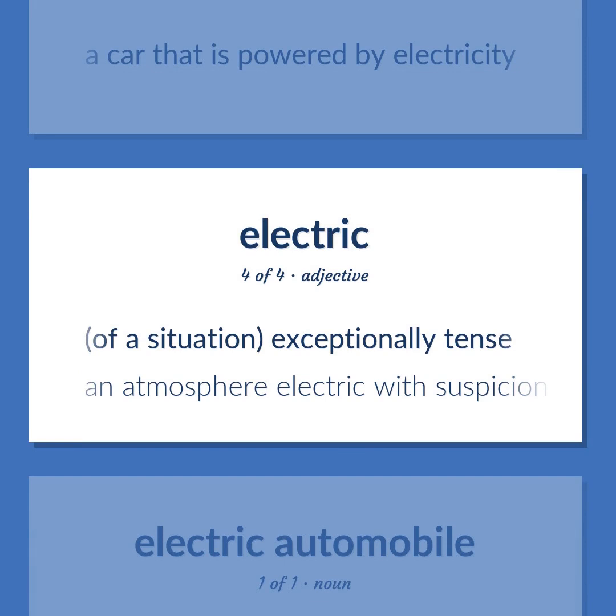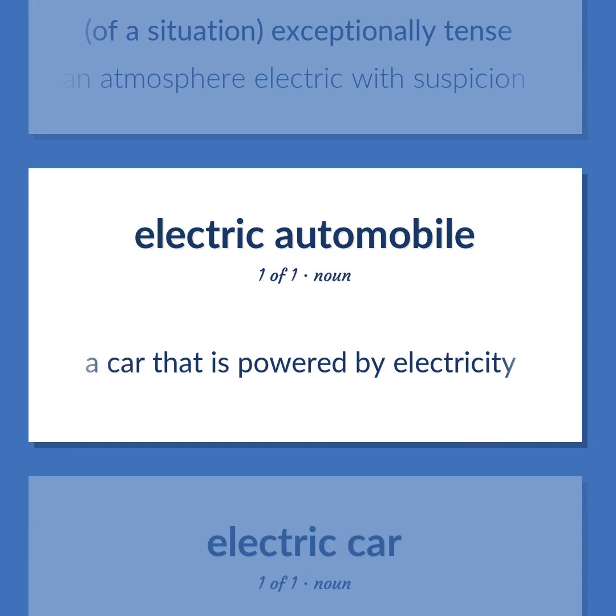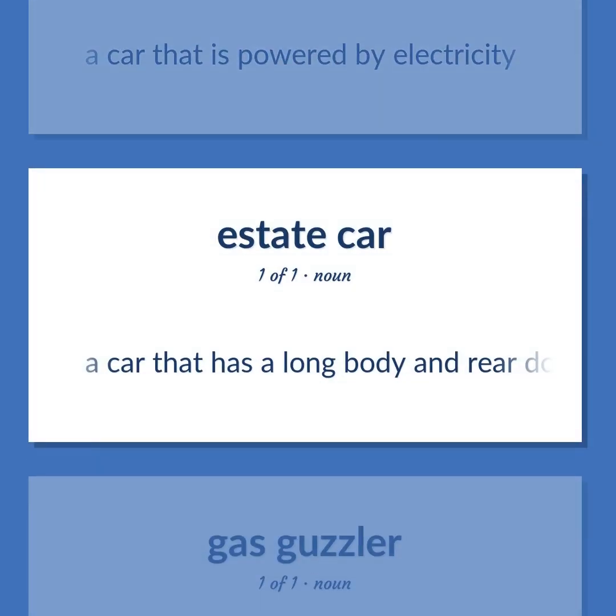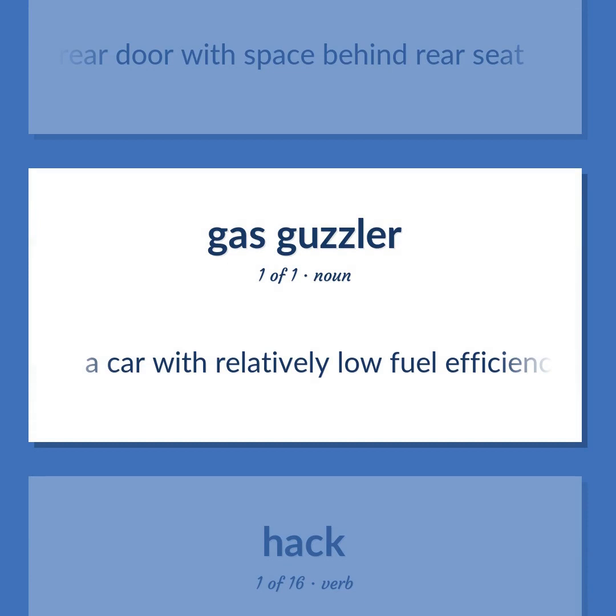An atmosphere electric with suspicion. A car that is powered by electricity. A car that has a long body and rear door with space behind rear seat. A car with relatively low fuel efficiency.